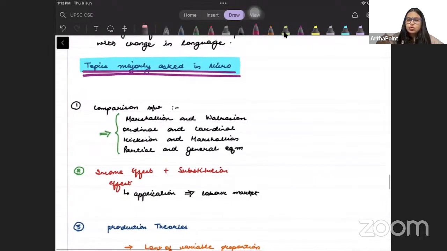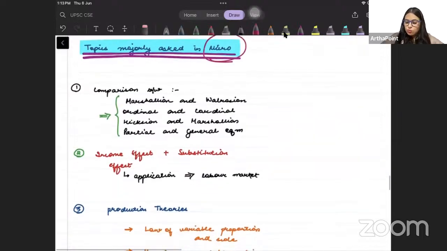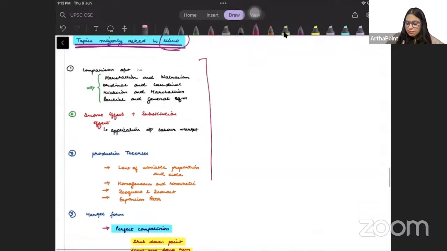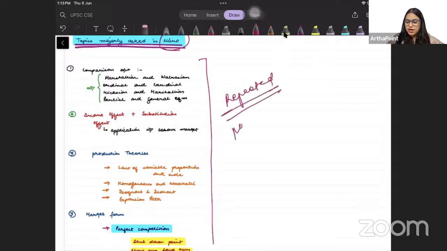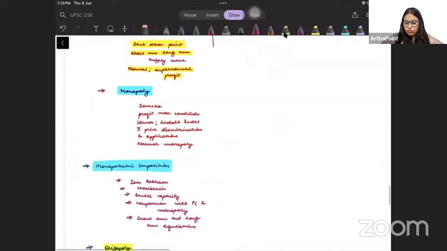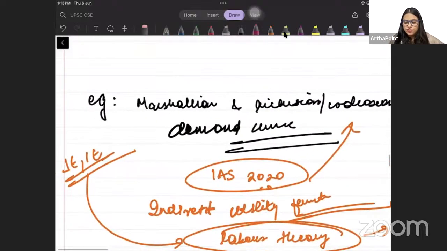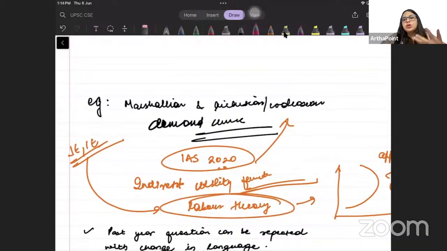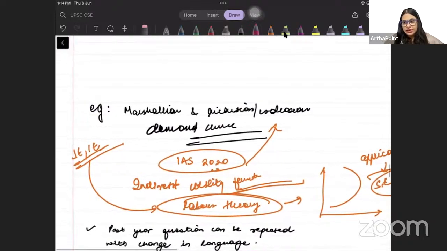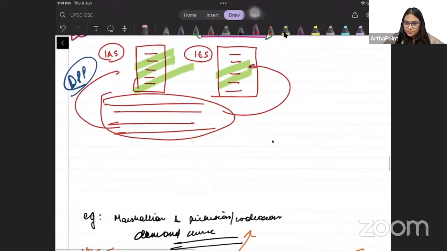बाकी as I will go through various subjects, like for example, when I will be going through microeconomics, macroeconomics, तो मैं आपको ये जरूर बताऊंगी कि हर एग्जाम में कौन से वो टॉपिक्स हैं जो हर साल रिपीट होते हैं, which are repeated in different past year papers. Like for example, here I have jotted down what are the topics that are repeated in microeconomics. इसका पूरा एक list बनाया है. ऐसे ही I have prepared list for different subjects, that what are the common topics which get repeated from year to year. और उन टॉपिक्स पे भी हम दोबारा बात करेंगे, उन टॉपिक्स को हम फोकस में रखेंगे, right?